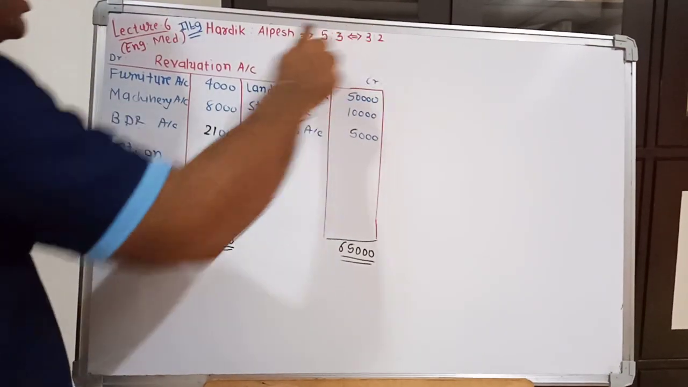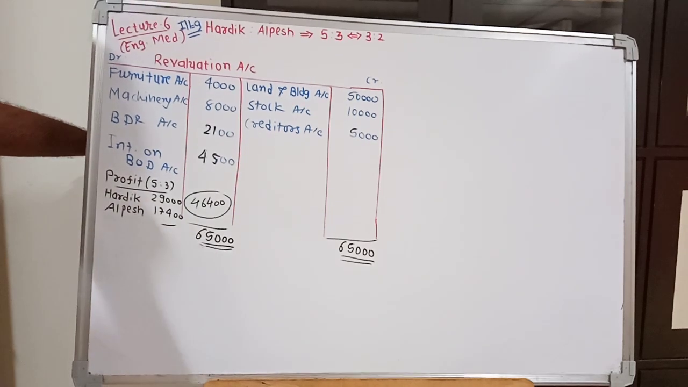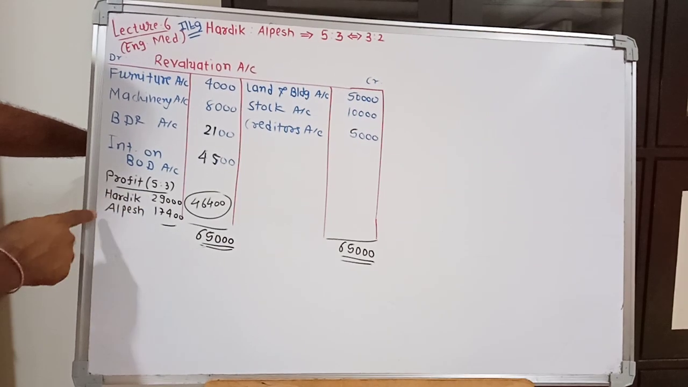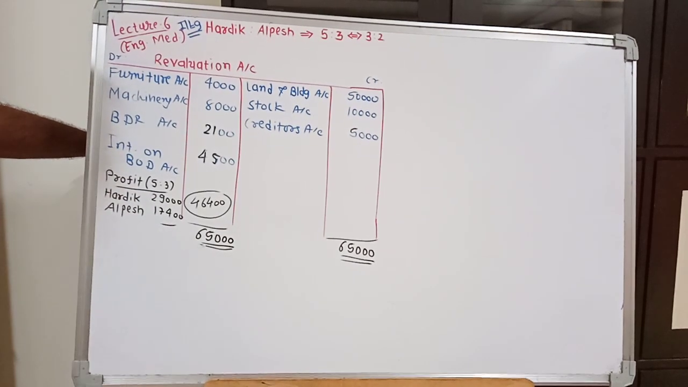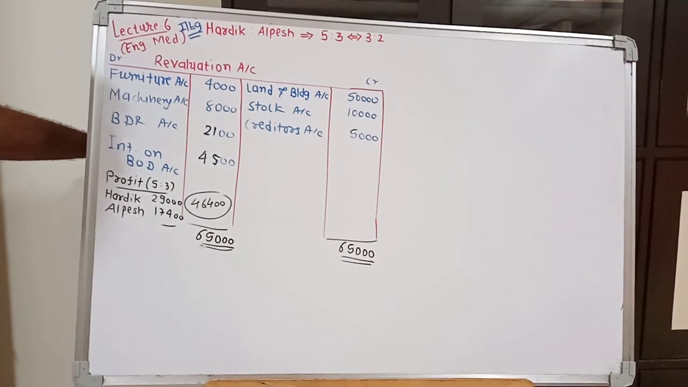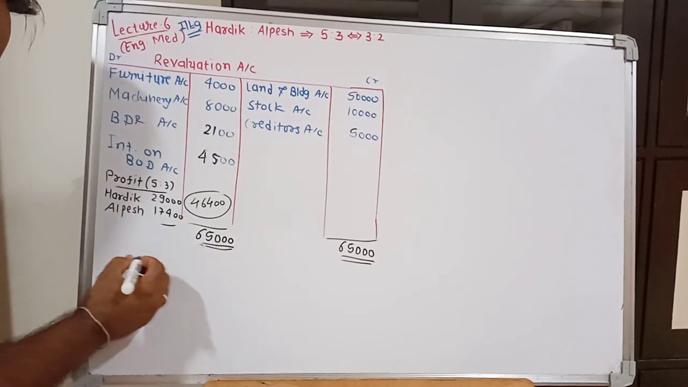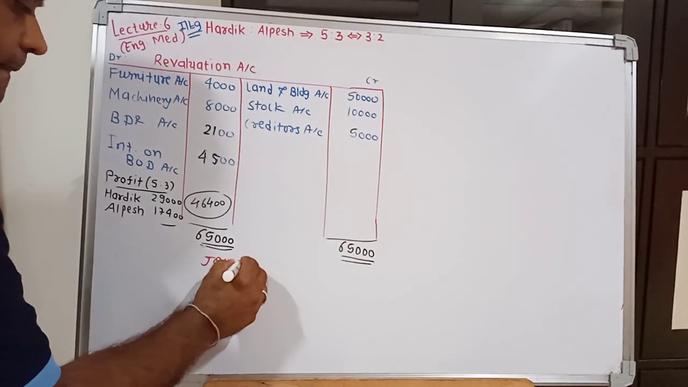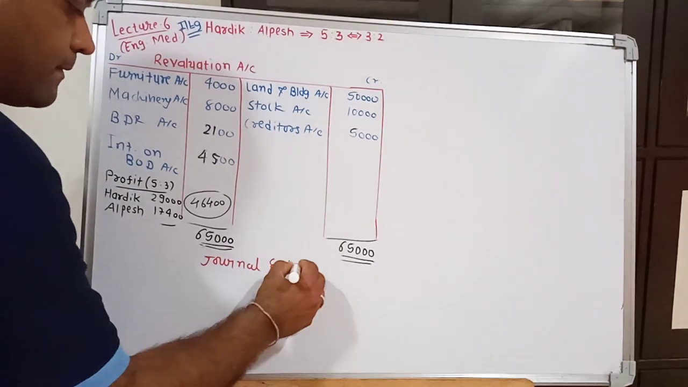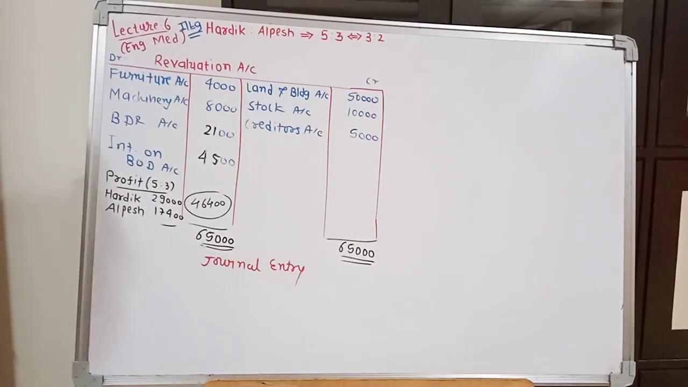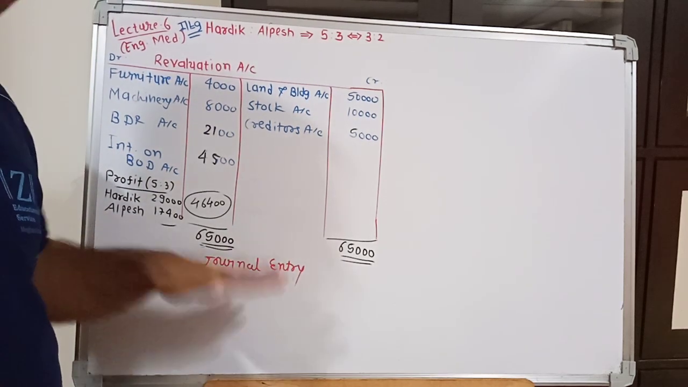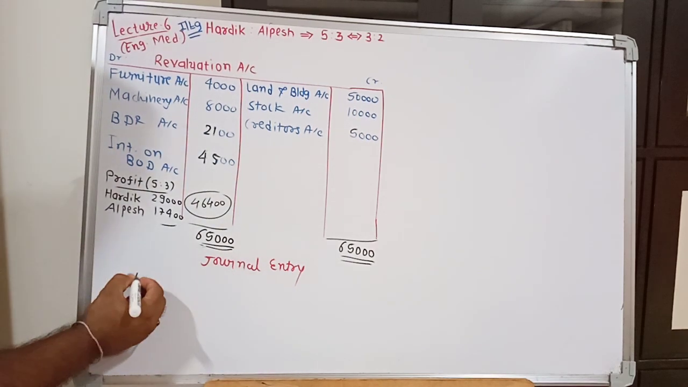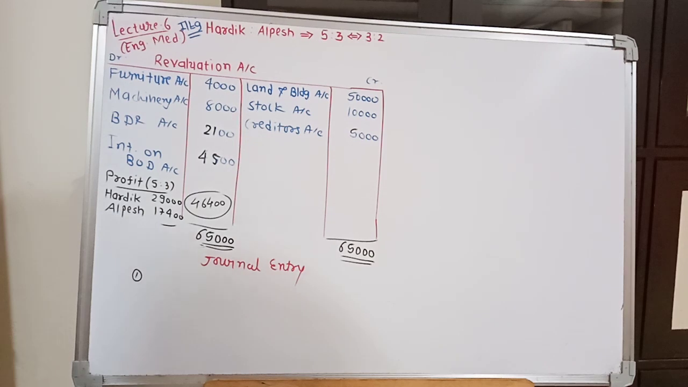We have to take this ratio 5:3, and after distribution this value in 5:3, Hardik will get 29,000, Alpesh will get 17,400. And now what will be next point? Journal entries. Friends, write journal entry by drawing the journal entries structure, but here the lack of time we have to use journal entry like this.